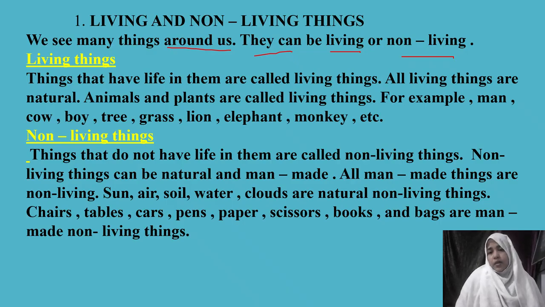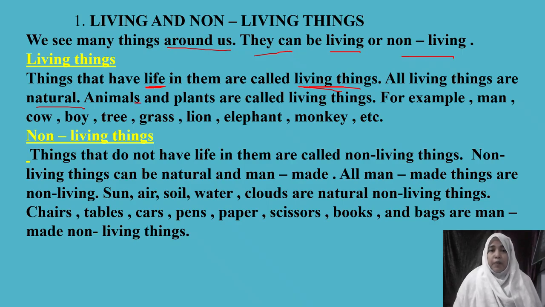But how do we understand which are living things and which are non-living things? There is a keyword. Things that have life in them are called living things. All living things are natural. Why are all living things natural? Because they have life in them. They are made by the creator of this world, of this universe, by God, by Allah. So things that have life in them are called living things. All living things are natural, gifted from nature.